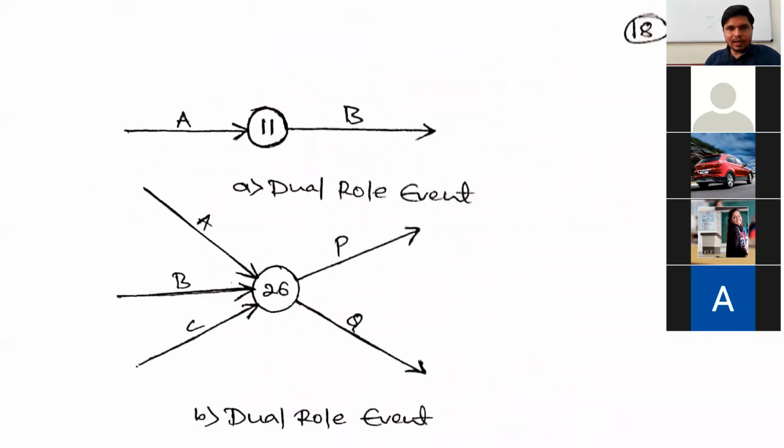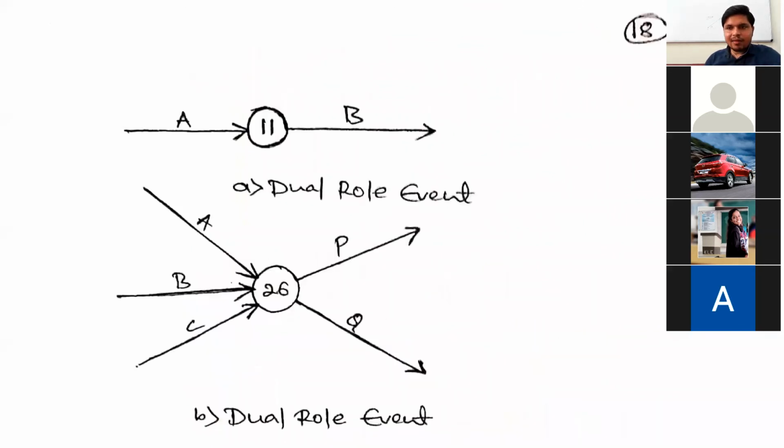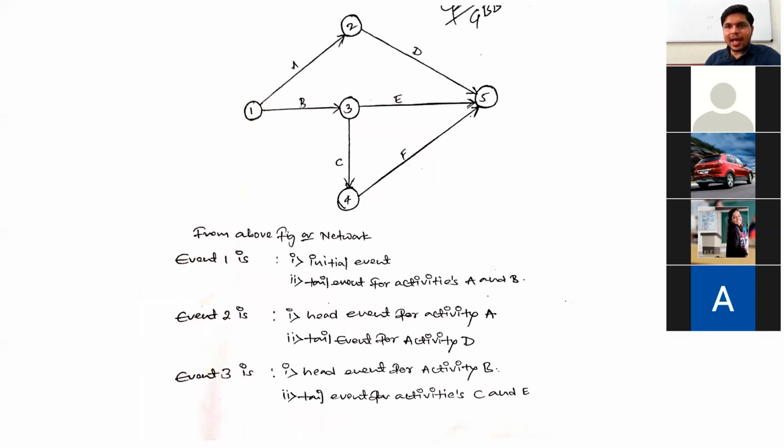And in the next class I will continue with the next part, that is identification of tail event, head event, and dual role event with one example. I will continue this example in the next class, tomorrow. And one more thing, don't miss the class on this chapter. This is a very important part in the first module.